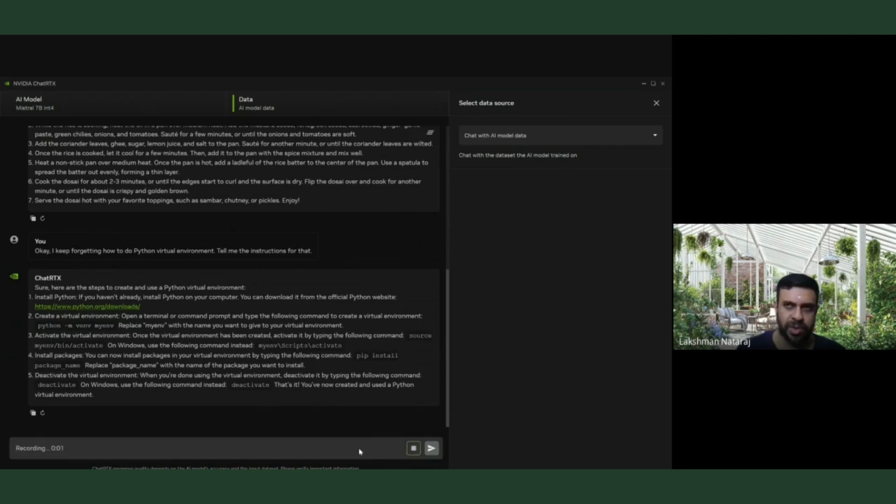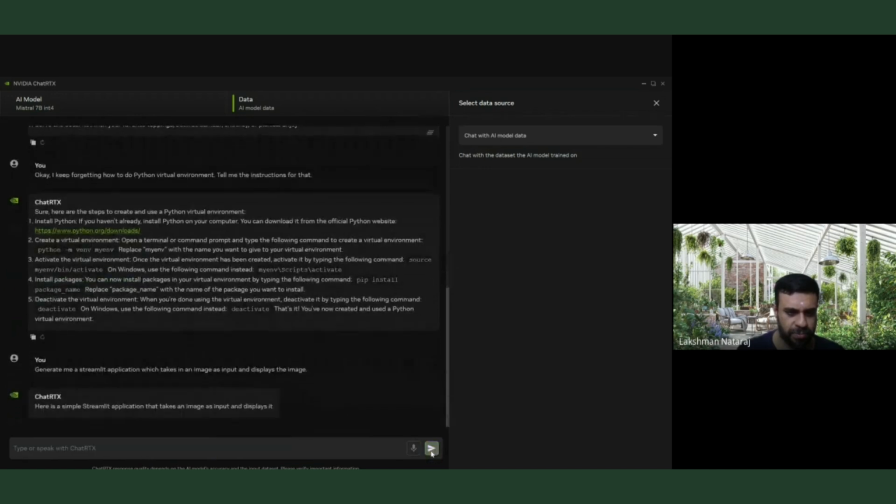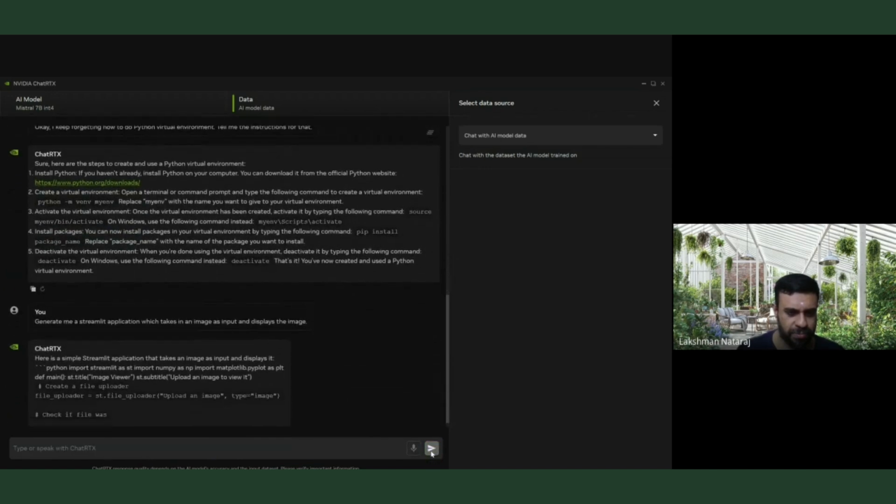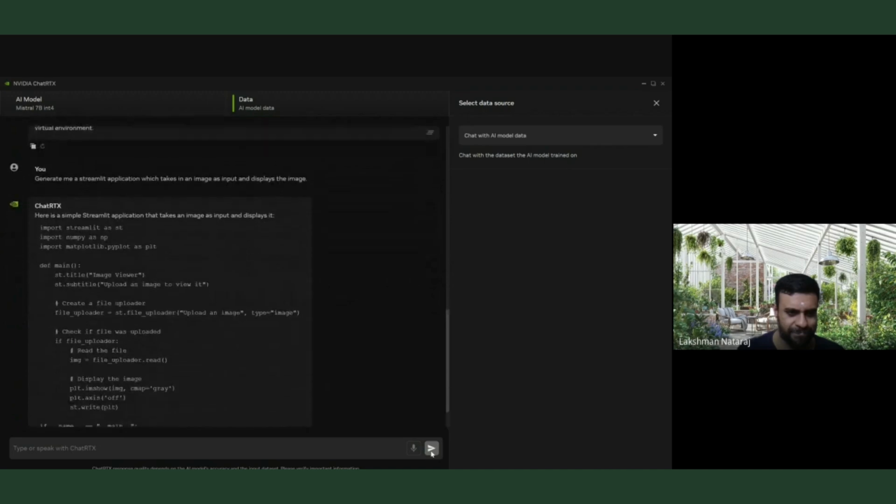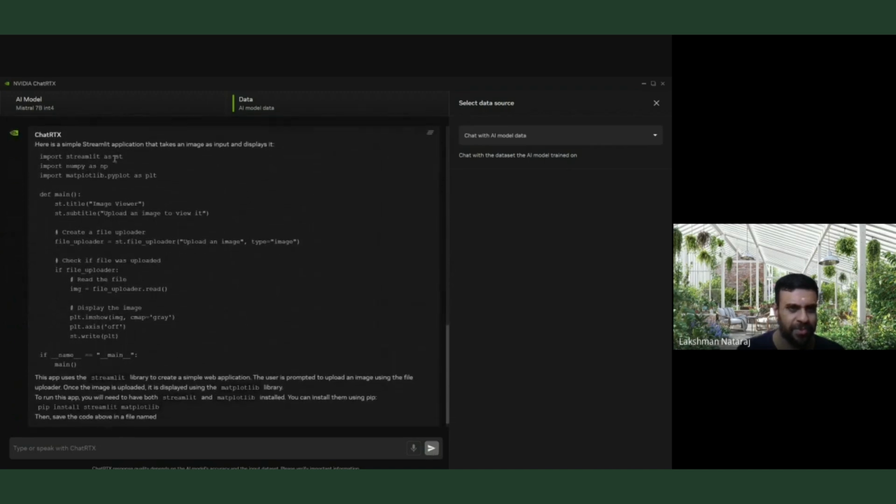Generate me a Streamlit application which takes in an image as input and displays the image. There you have it: import streamlit as st and so on, a file uploader or image uploader as well, and then display the image. Perfect. This is exactly what I was looking for.